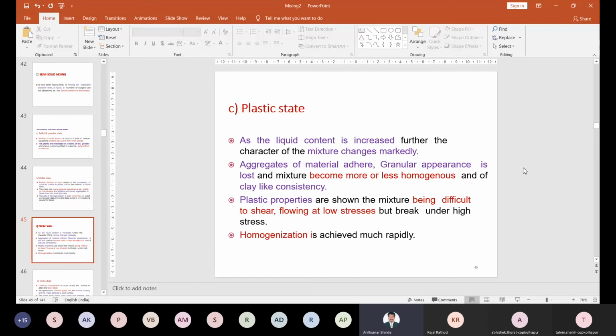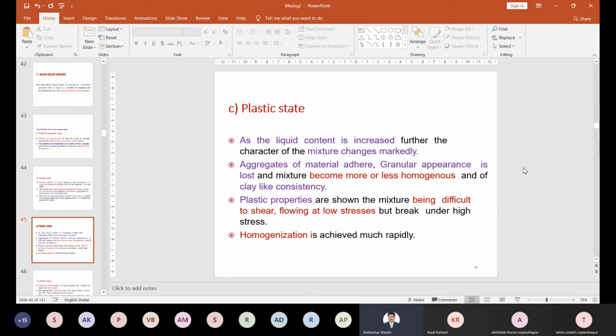Understand it? So if you add more liquid into that, this particular material is not in granular form, it is clay-like, any structure or any shape of that clay, right? So you can add it to another surface again. Then there is the plastic property, which is difficult to shear and flow under stress, right? So the material has a plastic state.